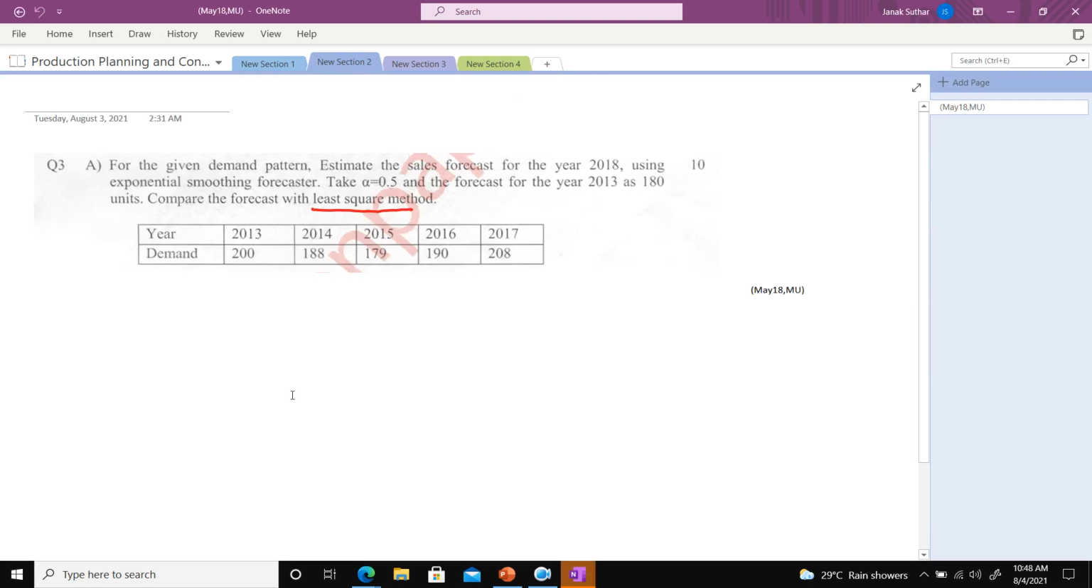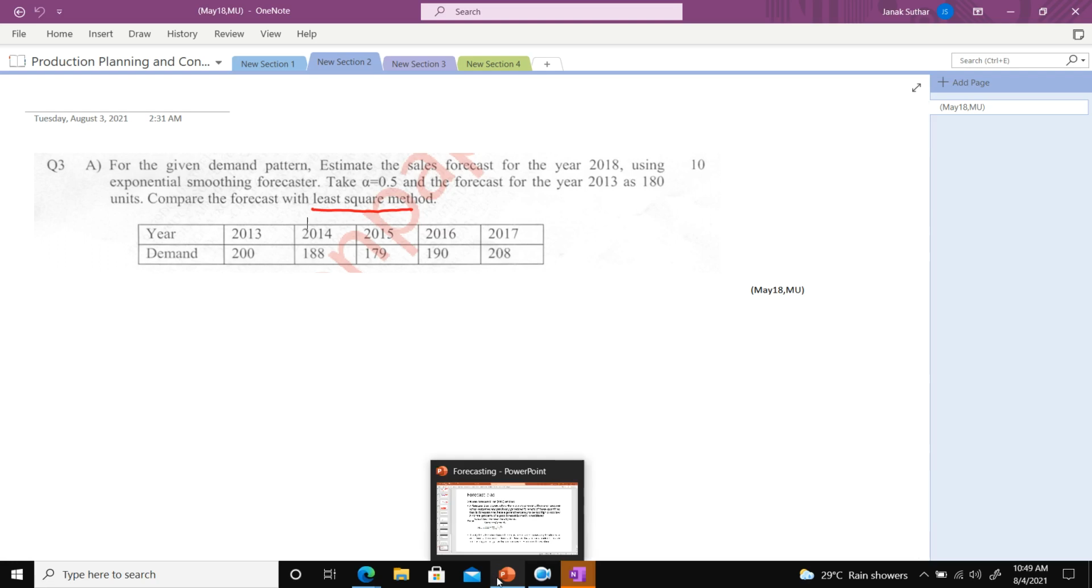Now there is one question remaining from our last lecture. For the given demand pattern, estimate the sales forecast for the year 2018 using exponential smoothing. Take alpha equal to 0.5 and the forecast for the year 2030 as 180 units. Compare the forecast with the least square method.